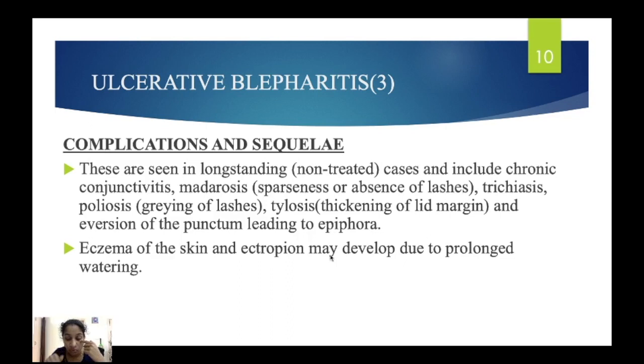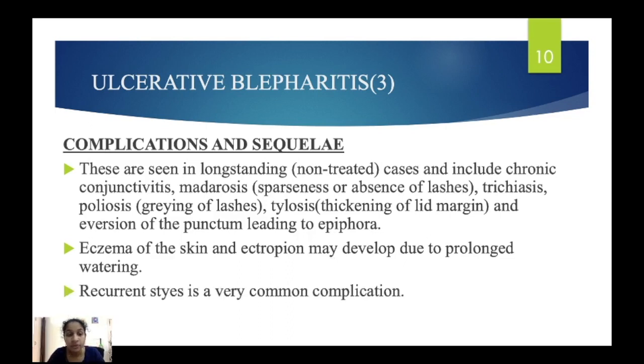Ectropion is outward turning of the lid margin. There will also be recurrent stye. There is a chance of getting recurrent stye also. So that is also one complication. So these are the complications of ulcerative blepharitis: chronic conjunctivitis, madarosis, trichiasis, poliosis, tylosis, and eversion of puncta leading to epiphora.